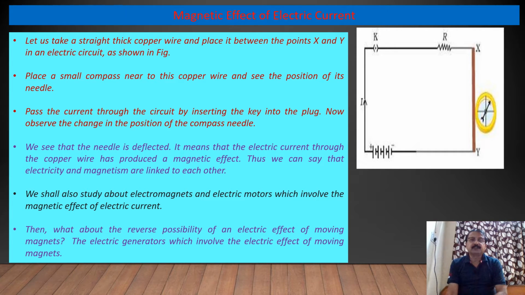We shall also study about electromagnets and electric motors, which involve the magnetic effect of electric current. Then what about the reverse possibility of an electric effect of moving magnets? We'll see here in this lesson. The electric generators, which involve the electric effect of moving magnets, is the example for this.